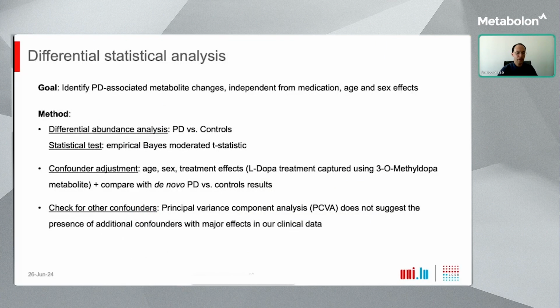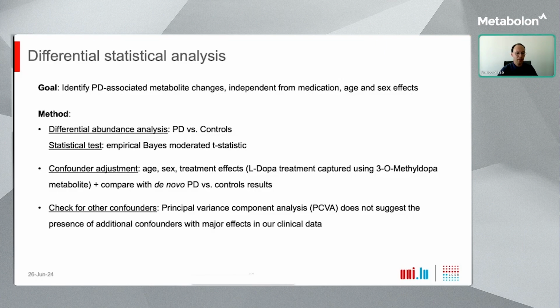As a first analytical approach, we performed a differential statistical analysis. Specifically, our goal was to identify only those PD-associated metabolite changes that are independent from medication, age, and sex effects. And for this purpose, we compared Parkinson patients versus controls using the empirical-based moderated t-statistic. This test is robust against deviations from a normal distribution, and it can increase statistical power by shrinking the metabolite-wise variance estimates towards the global mean.